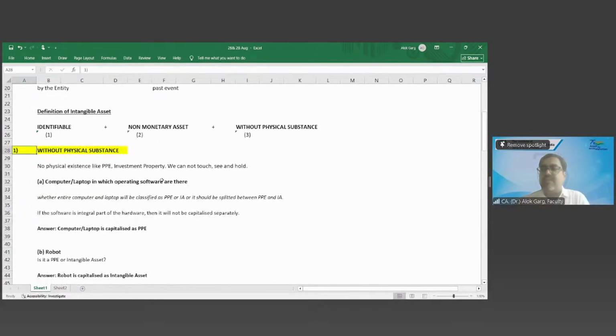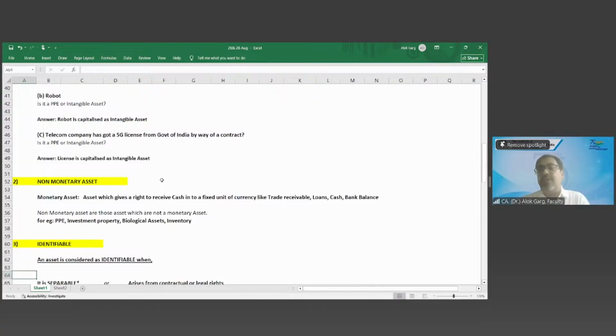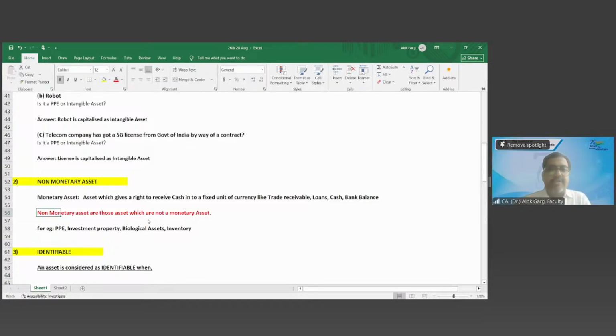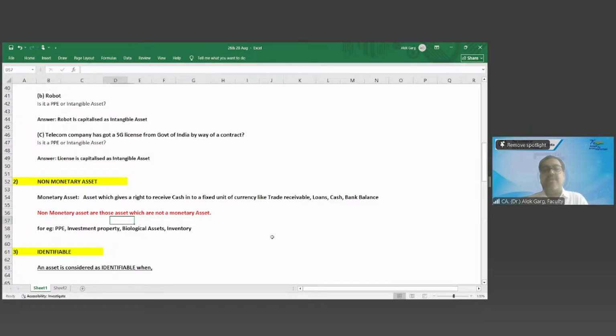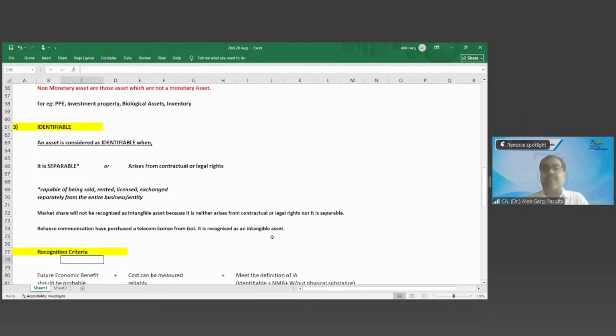Without physical substance, we have discussed what is meant by that, and non-monetary asset we have discussed. Non-monetary assets are those assets which are not monetary assets. And what is a monetary asset? An asset which gives rise to a fixed amount of cash. An identifiable asset will be considered identifiable when it is separable or arises from contractual or legal rights.